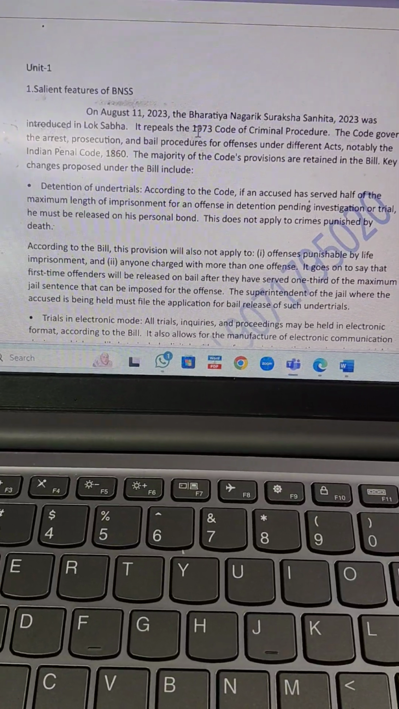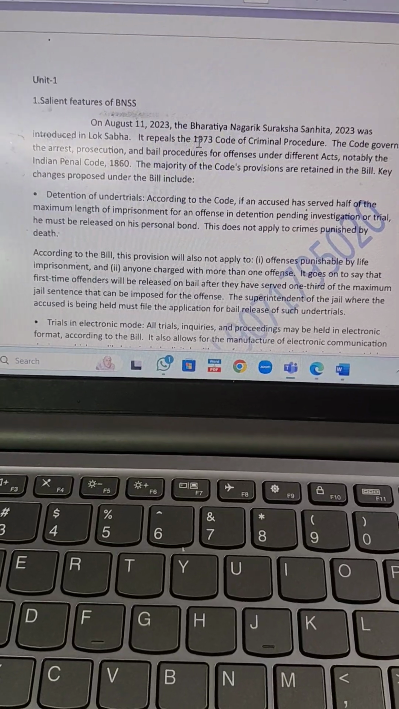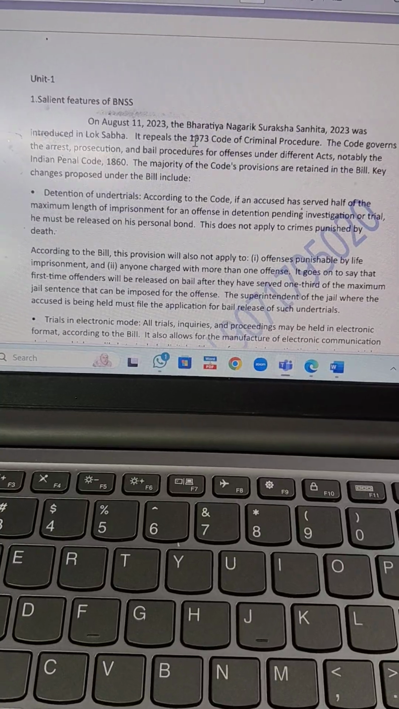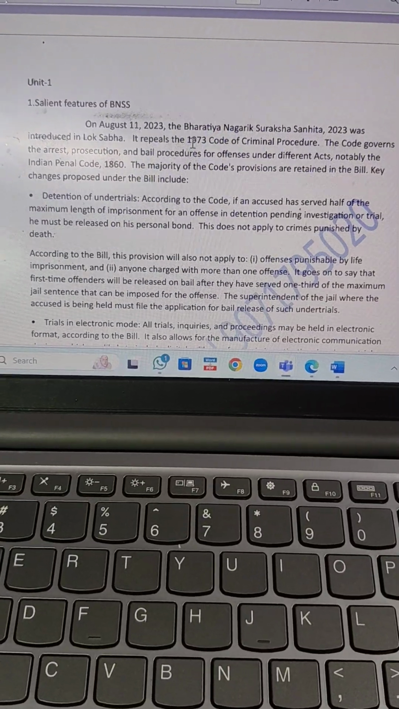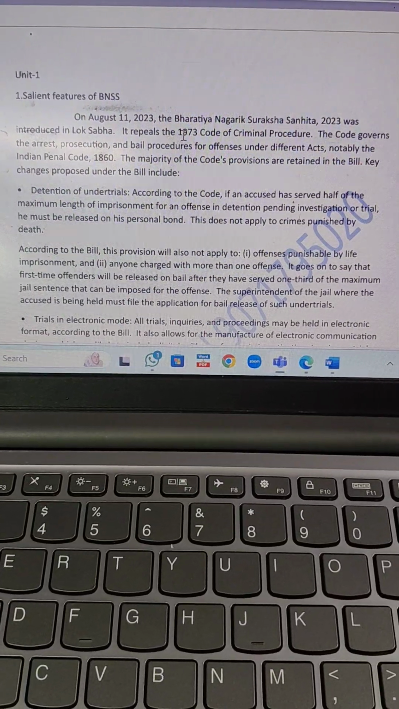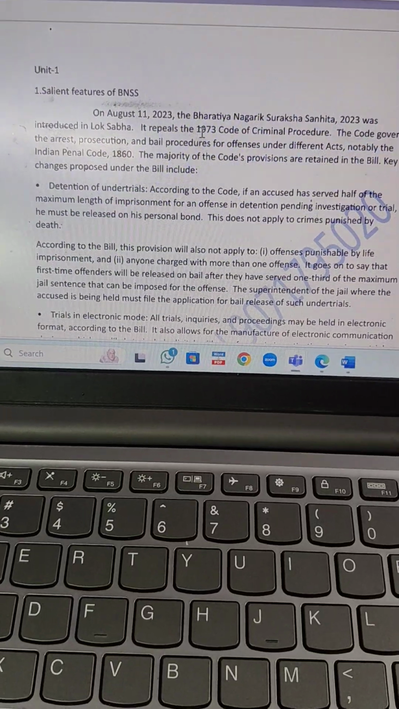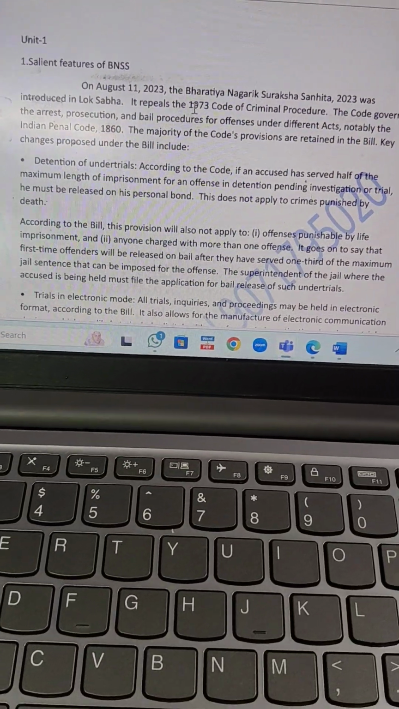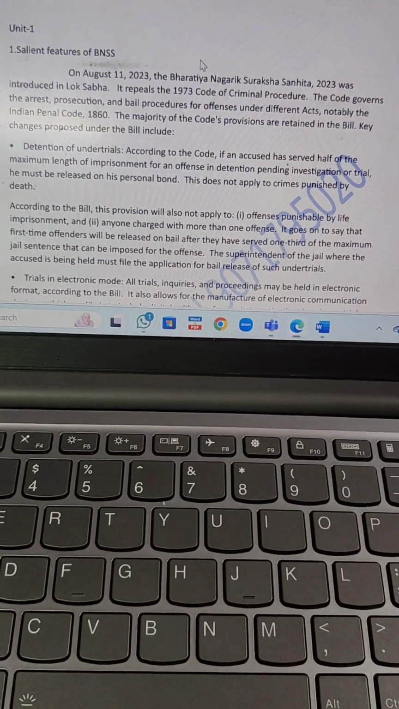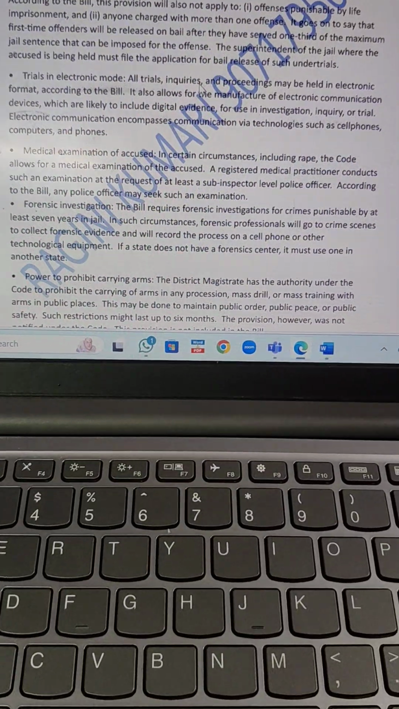Anyone charged with more than one offence, it goes to say that first time offenders will be released on bail after they have served 1/3 of the maximum jail sentence that can be imposed for the offence. The superintendent of the jail where the accused is being held must file the application for the bail release of such under trial. Please underline. So the person will not file. The superintendent of the jail will be the person who will be filing for them.